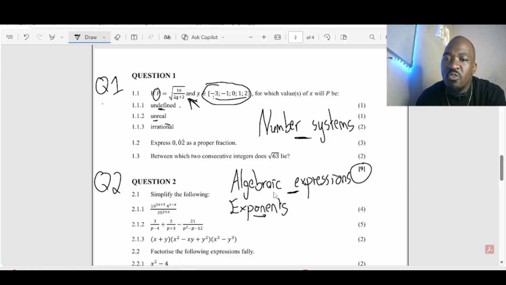Now, I want to move to this one. This one, it's a question, for example, in grade 10, most learners tend to take this one light mostly. Understand? Why am I saying that? Simply because if you're supposed to express a recurring number in terms of a proper fraction, mostly they take that light.